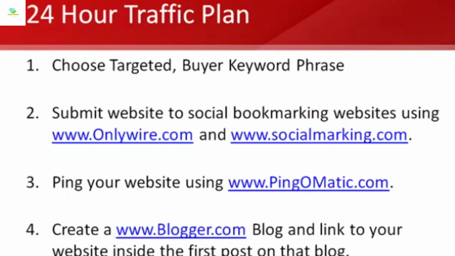Now, in the title of your blog, you obviously again use your keyword phrase where it's going to ask you to name your blog or title your blog. You put in your main keyword phrase there, and what that's going to accomplish for you is it gets your keyword phrase in the right spot so the search engines can pick up your blog, and it also helps basically tell the search engines that the content on that site is going to be relevant for that topic, and that will not only help that site come up in the search engines, but it also is going to help give that link that you're going to be sending to your website,